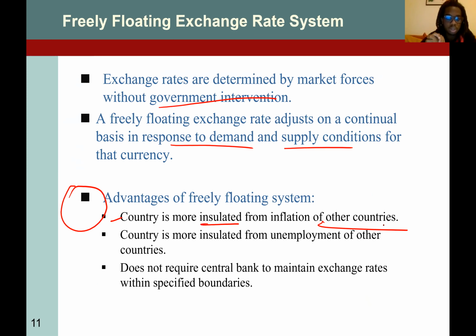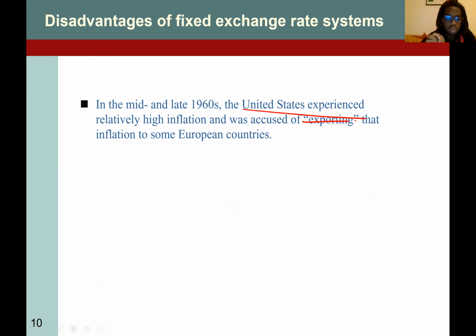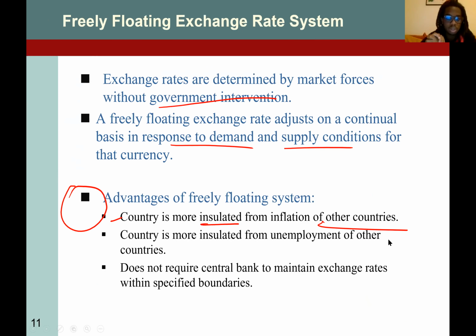Yes, that is the fixed exchange rate system we talked about. And now we are talking about the free floating exchange rate system, in which the government cannot intervene or participate to control the exchange rate.